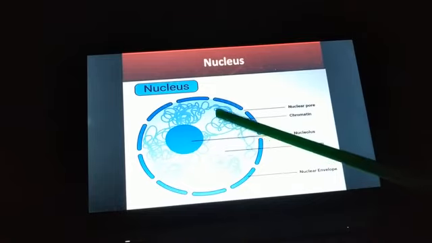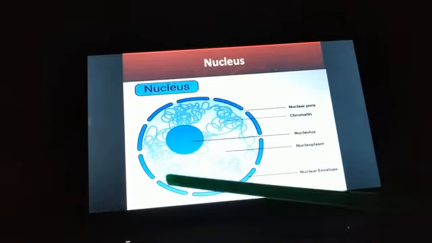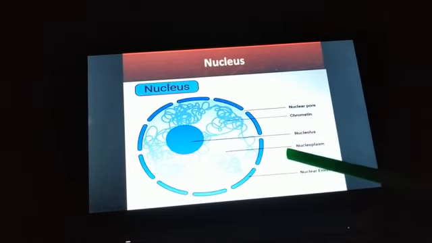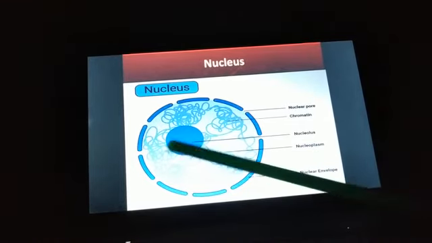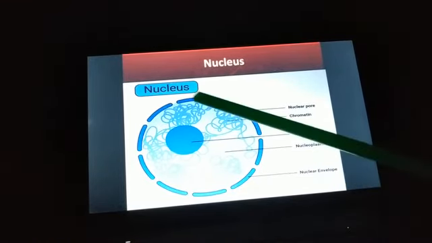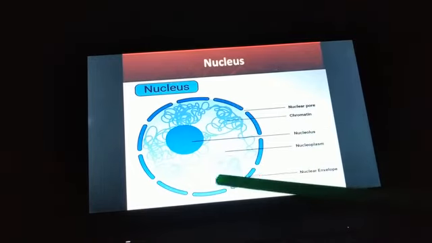So this is the semi-fluid transparent material that fills the inside of the nucleus, and we call it nucleoplasm. And inside this nucleoplasm we have the nucleolus and the chromatin.